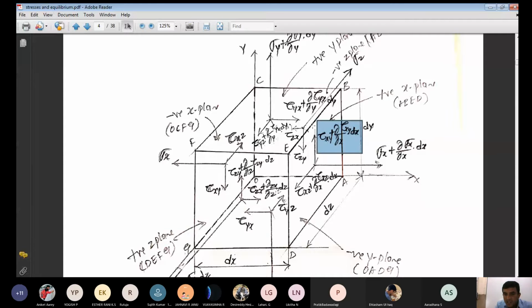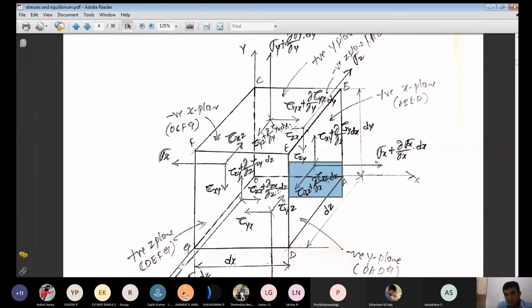It is acting in the positive y direction. When you consider the positive x plane, you consider the positive y direction. Similarly, for the positive x plane, you go for the positive z direction. From the center of the plane, draw a line parallel to the z axis. Now what is the stress acting here?